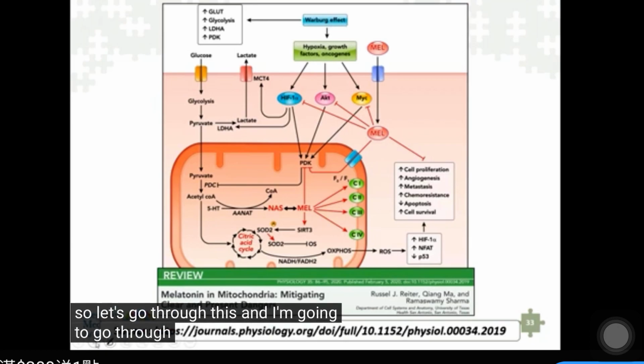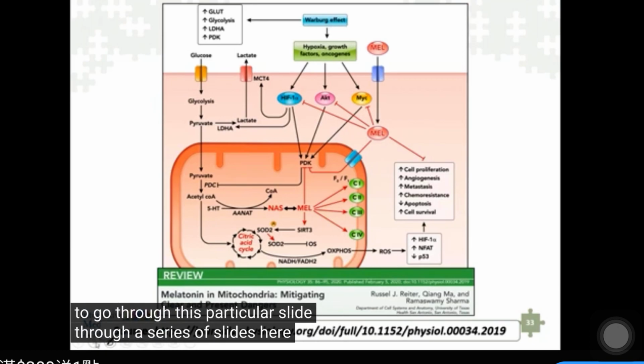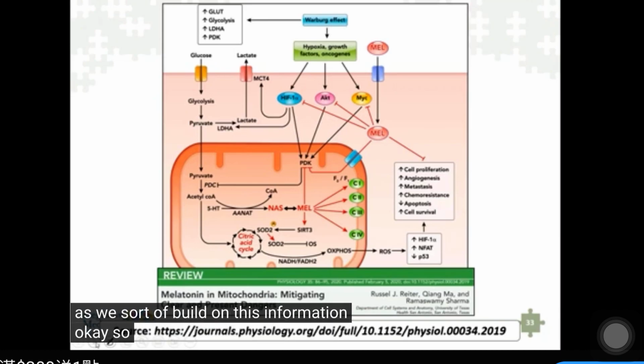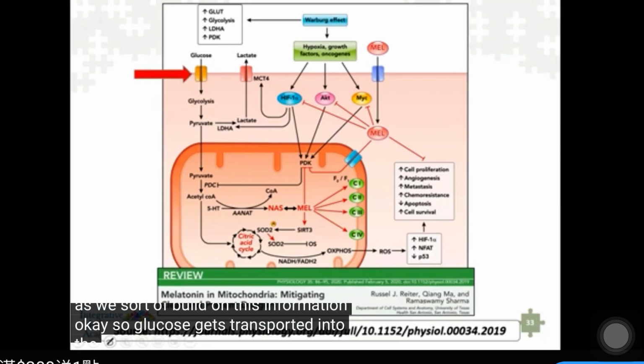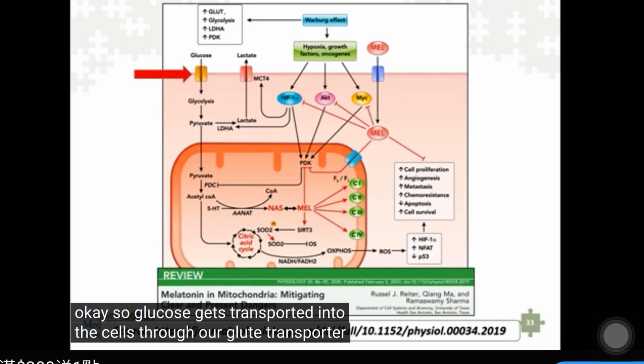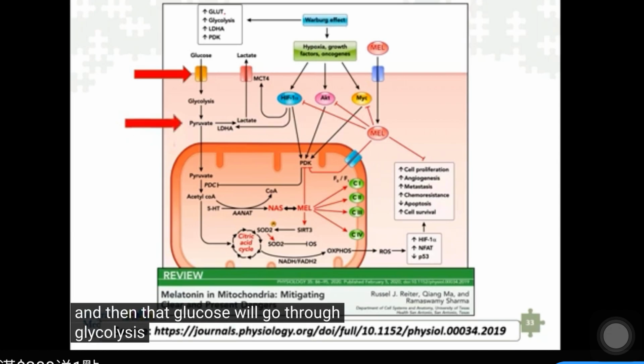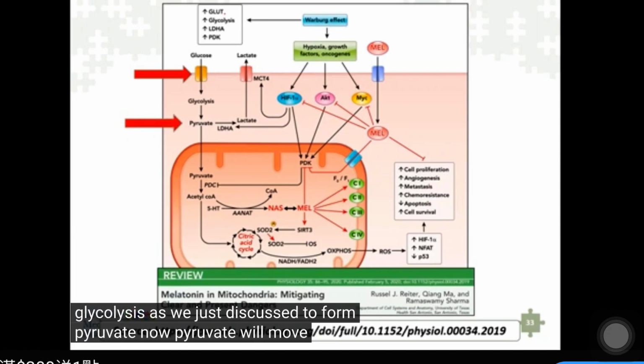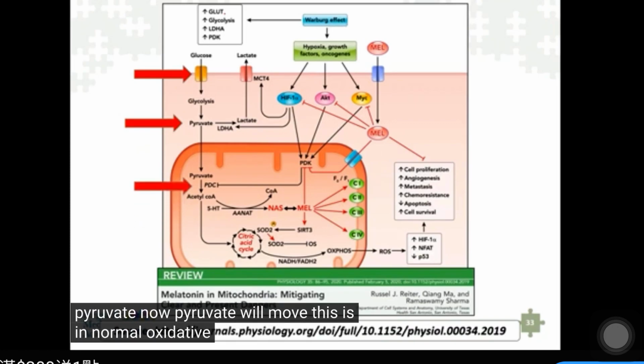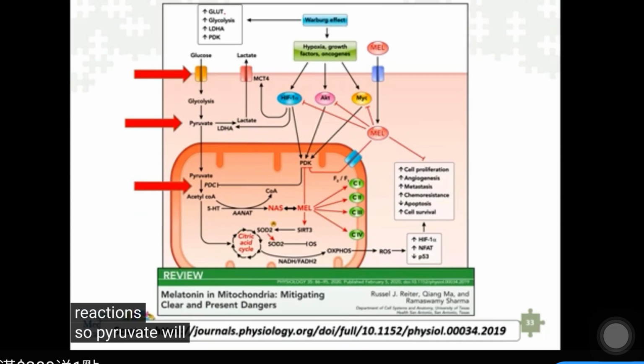I'm going to go through this particular slide through a series of slides here as we build on this information. Okay, so glucose gets transported into the cells through our GLUT transporter mechanism. And then that glucose will go through glycolysis, as we just discussed, to form pyruvate. Now, pyruvate will move, this is in normal oxidative phosphorylation reactions. So pyruvate will move into the mitochondria.